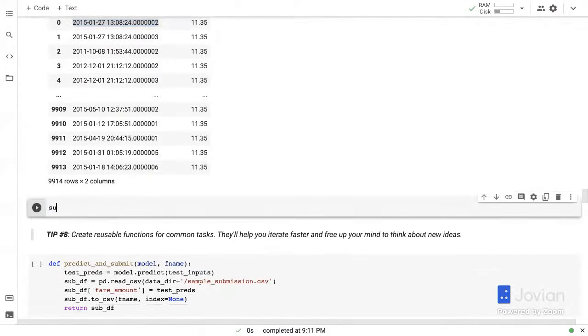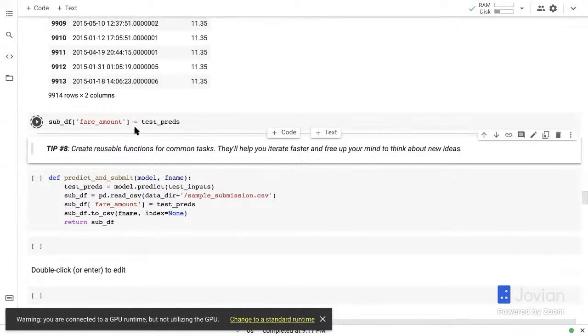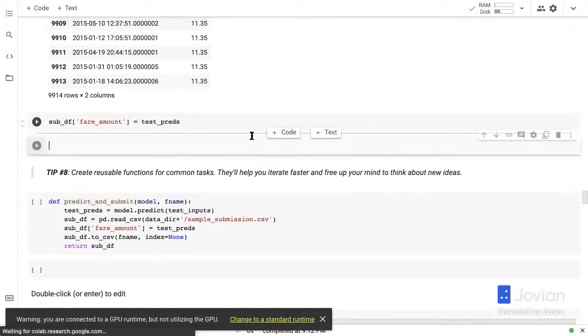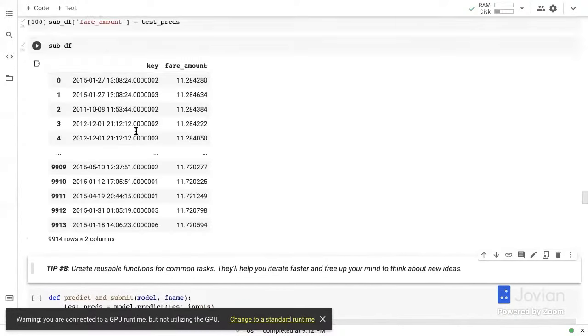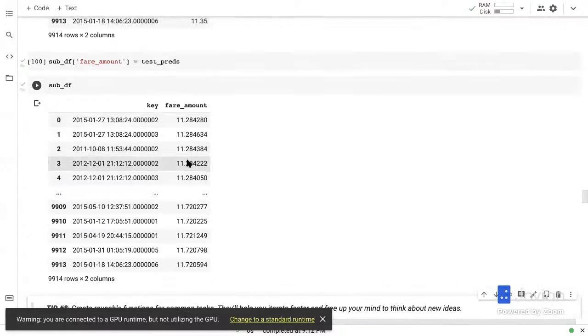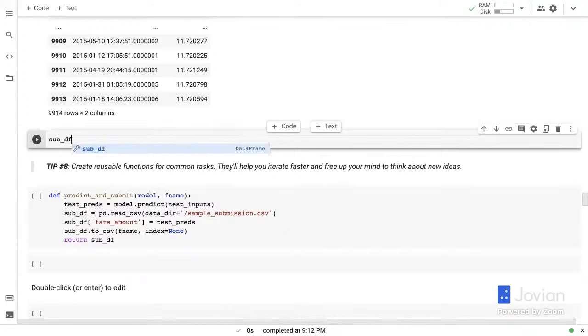So I'm just going to do something like this: sub_df fare_amount equals test_preds. And now you should see sub_df will now have the data from the test set. You can see that these are all different values. Okay. And now you can save that to CSV. So you can say sub_df.to_csv. You can give it a file name like linear